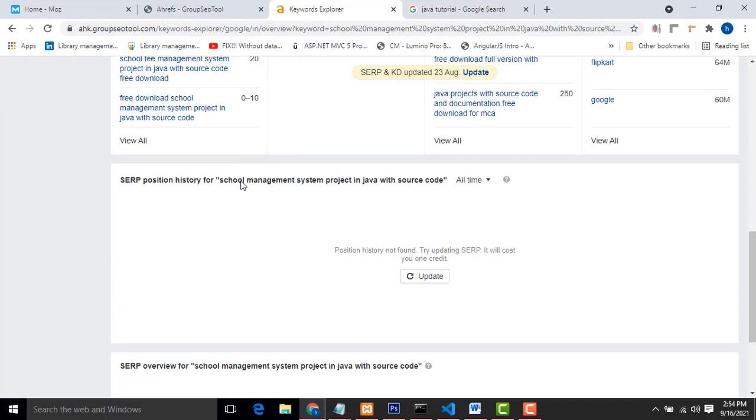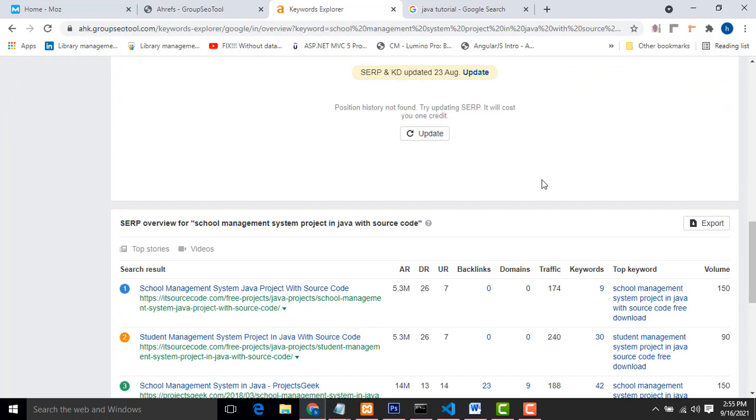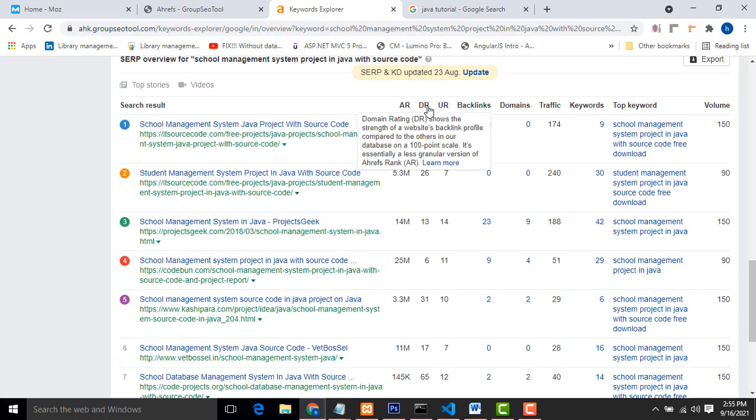So here you just go below. Another thing you have to observe is the DR rate. The DR rate should also be below 10. Only then can you get that keyword and write the articles.